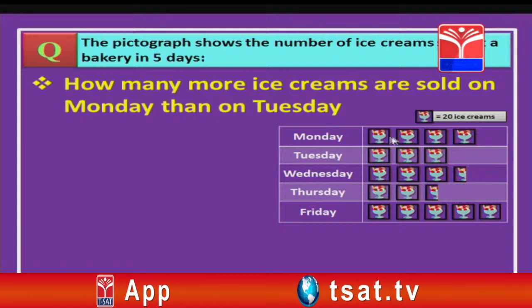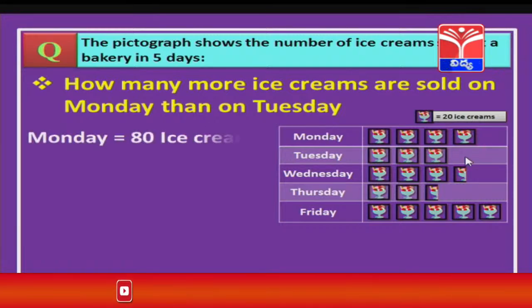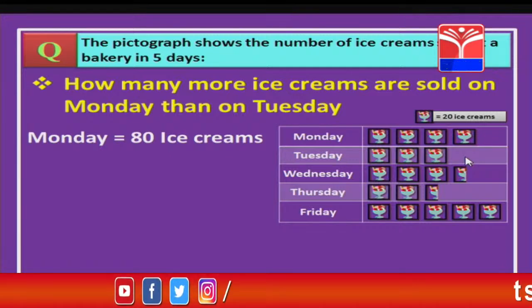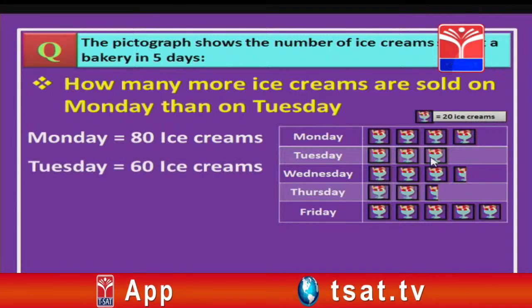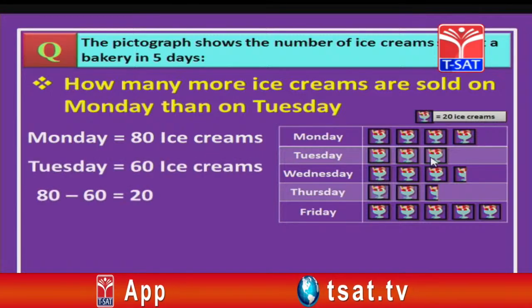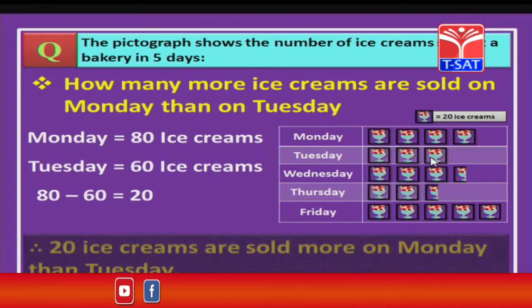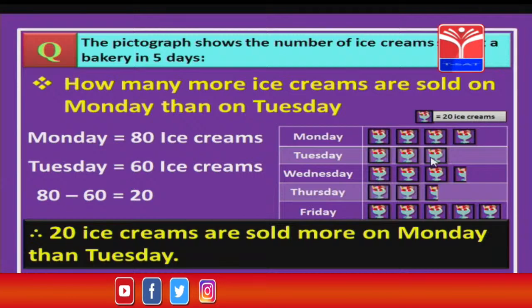So, on Monday how many pictures are there? Yes, there are 4. That means how many ice creams are sold, children? Yes, 20 into 4, 80 ice creams are sold. Now, on Tuesday how many pictures are there, children? 3. That means how many ice creams are sold? 3 into 20, that is 60. So, let us find the difference, 80 minus 60, which is 20, which means on Monday 20 ice creams are